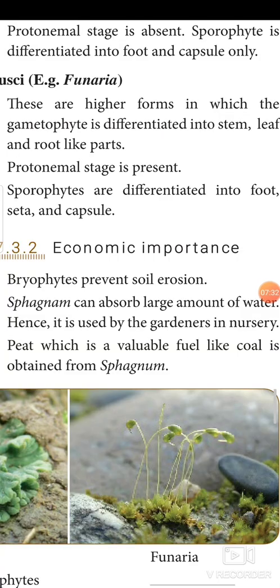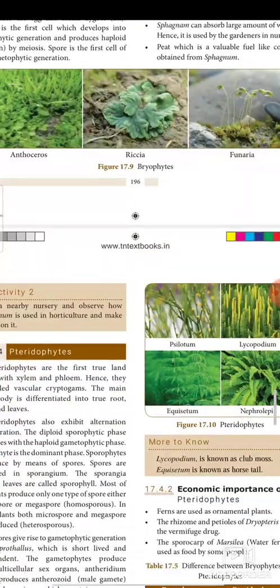Economical importance of this bryophyte. Bryophytes prevent soil erosion. Sphagnum can absorb a large amount of water, hence it is used by gardeners in nurseries. Peat, which is a valuable fuel like coal, is obtained from sphagnum. So these are all the economical importance of bryophytes. Next, we need to see about pteridophytes.